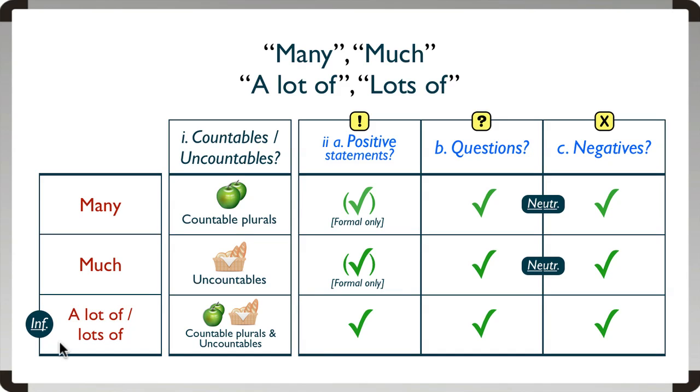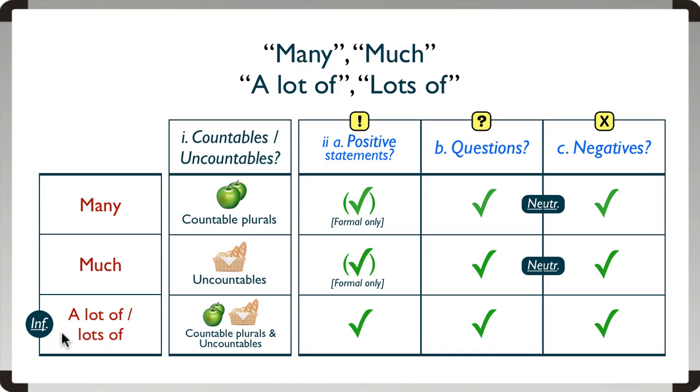Now, the most important thing to remember from all of this is that many is for countables, much is for uncountables, and a lot of or lots of can be used with both. The second most important thing to remember is that many and much in the positive are for formal use only. In the question and negative, of course, neutral. And the third thing to remember is that a lot of or lots of is informal.